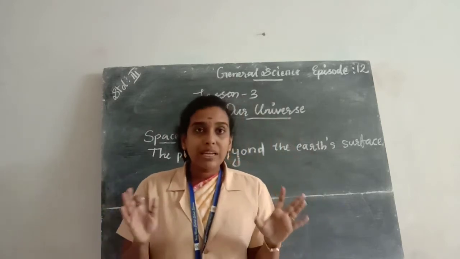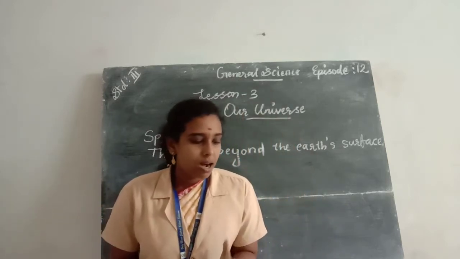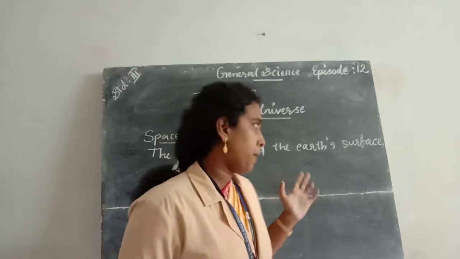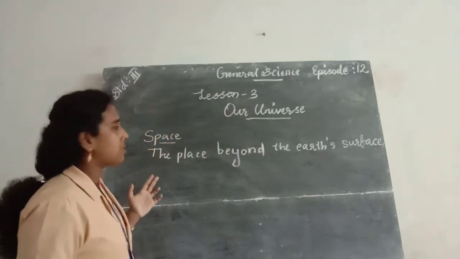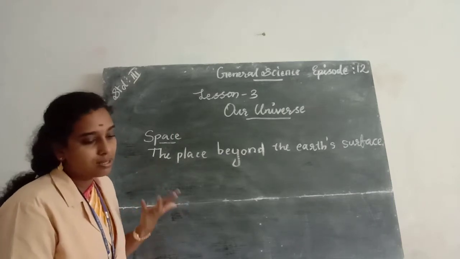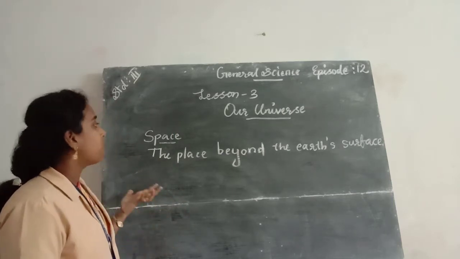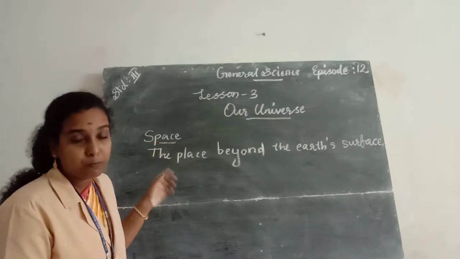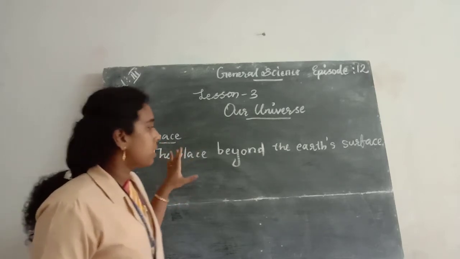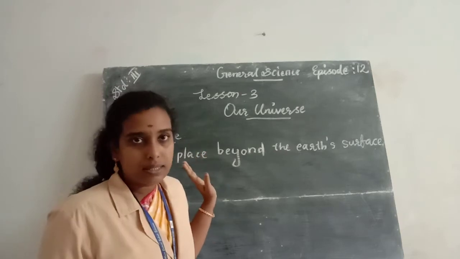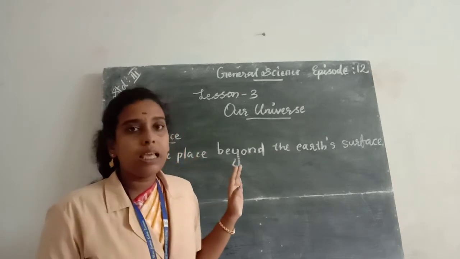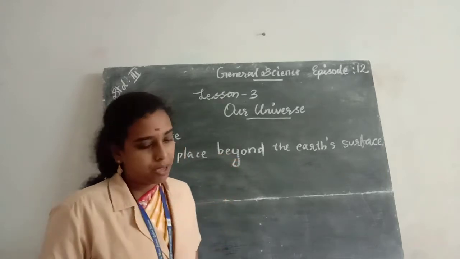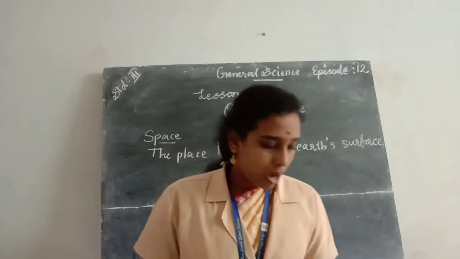And all the heavenly bodies like sun, moon, stars and planets are found in space. So space is the place beyond the earth's surface, and all the heavenly bodies like stars, moon and planets are found in space.